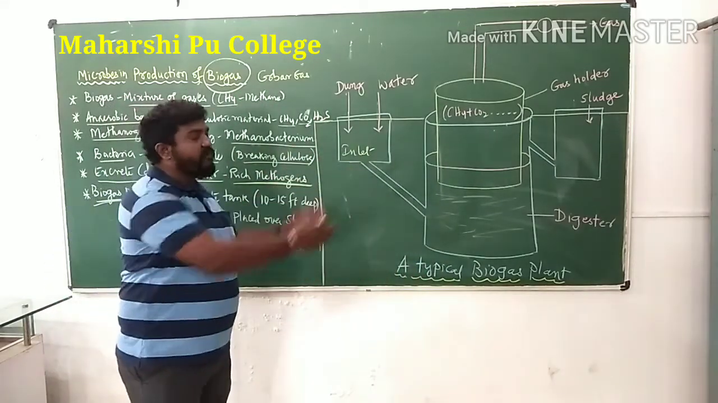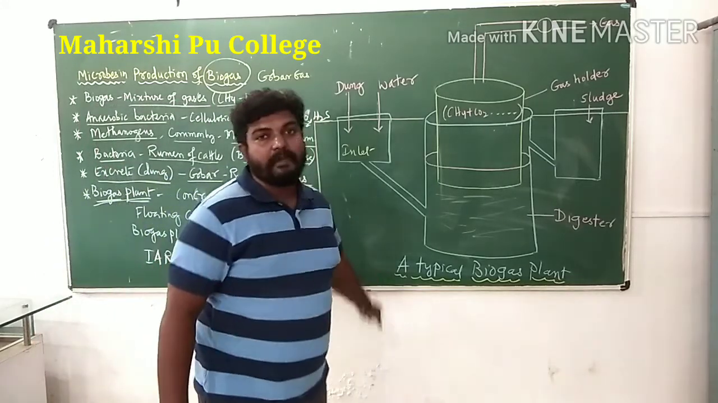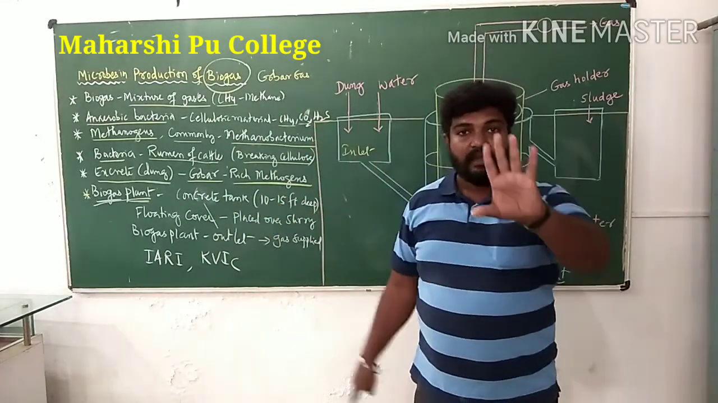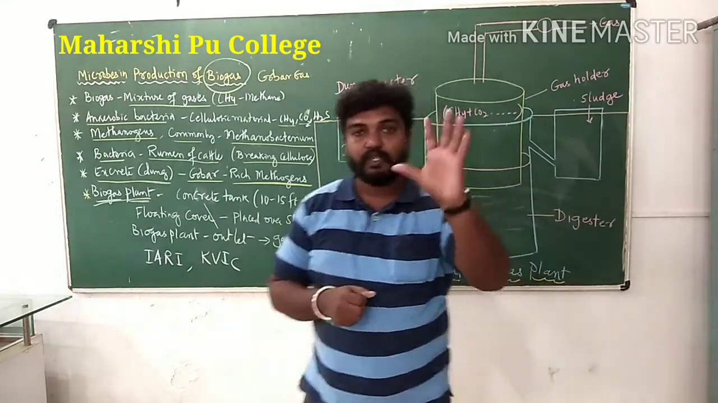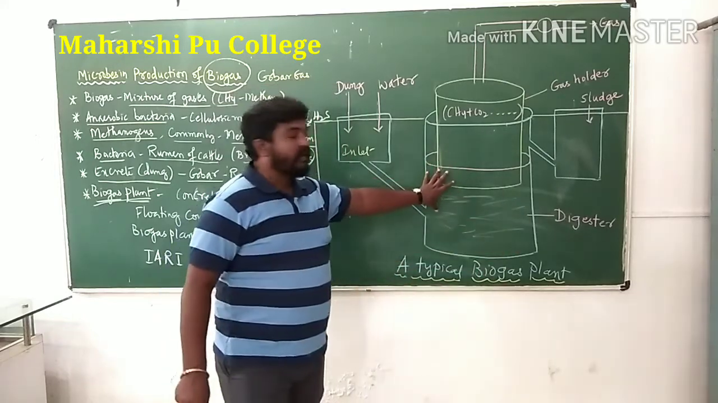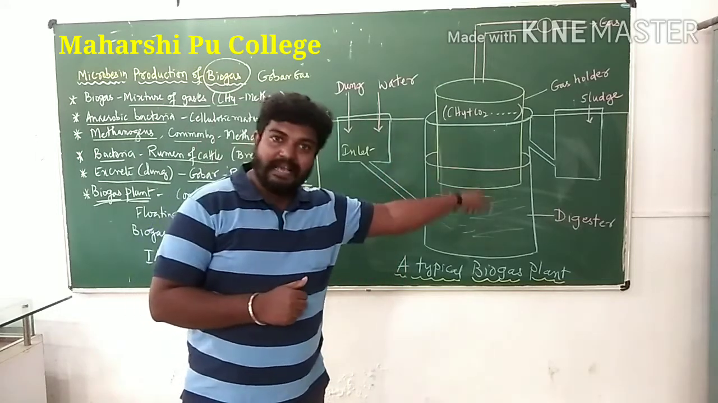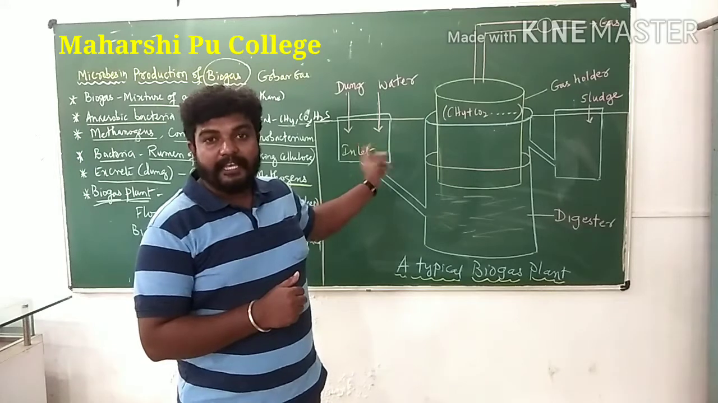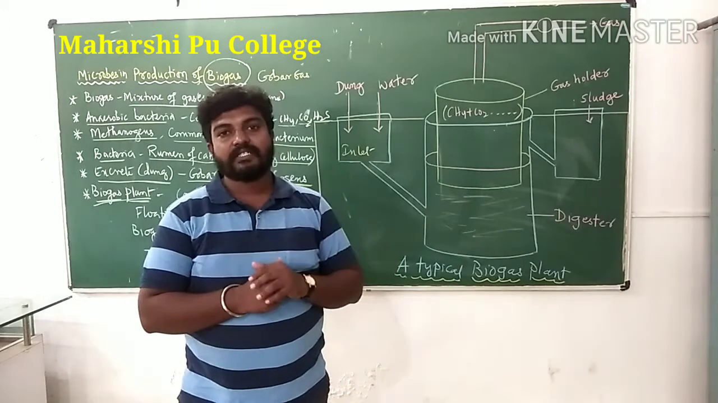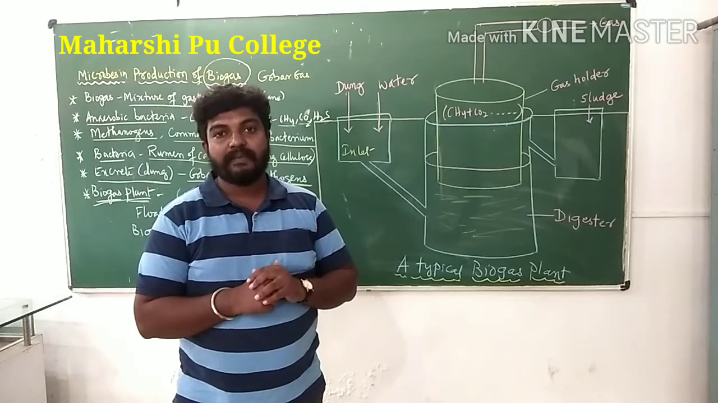Okay. So we will discuss this biogas plant. If a typical biogas plant is asked along with the diagram and explanation, you get 5 marks. If only a diagram is asked, it is only for 3 marks. When they ask to explain the diagram, that will be a 5 marks question. This year we asked diagram with explanation for 5 marks.